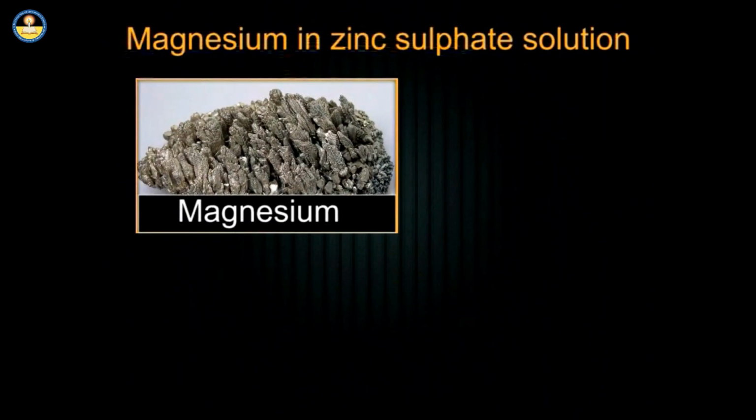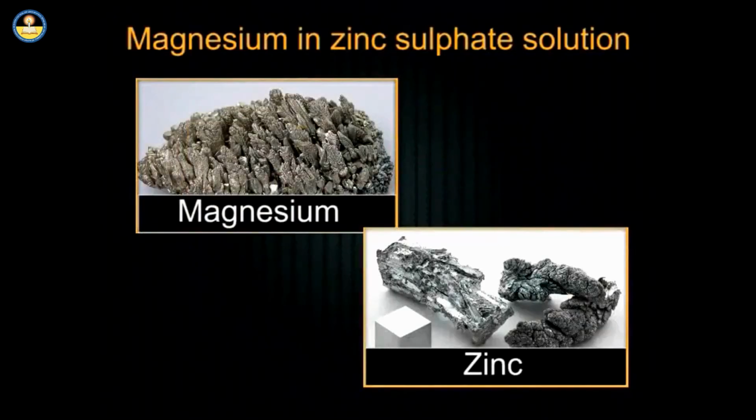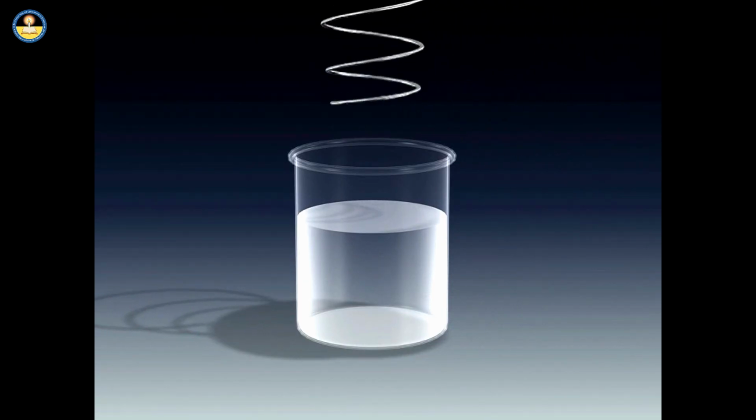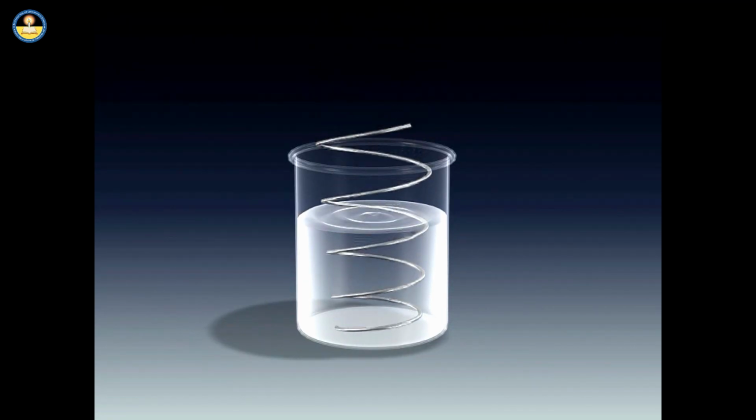Magnesium is more reactive than zinc, as it is able to displace zinc from the zinc sulfate solution. If a piece of magnesium wire is put in a zinc sulfate solution, the following reaction takes place.